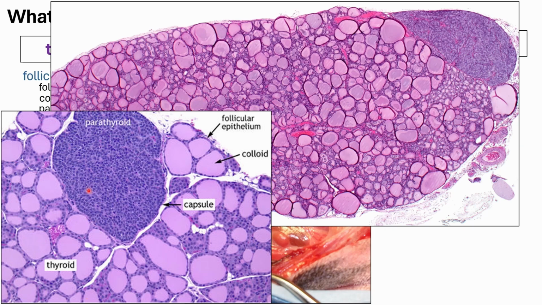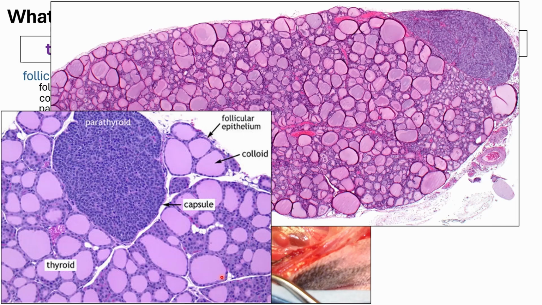The parathyroid gland, and then the thyroid gland, which has follicles composed of follicular cells, the colloid or the secretion inside, as well as the parafollicular cells located in between the follicles. You can see the thyroid gland is also lobulated.